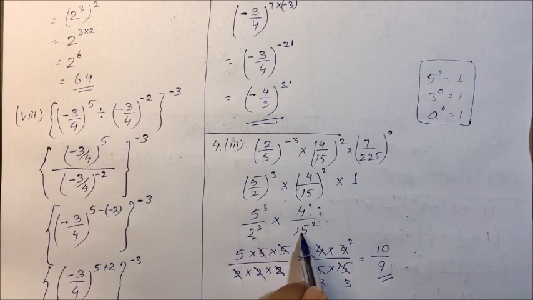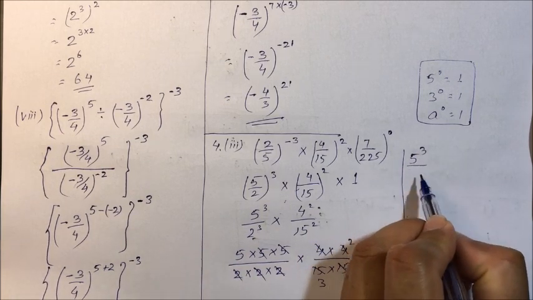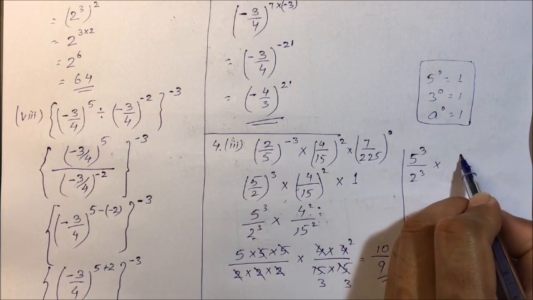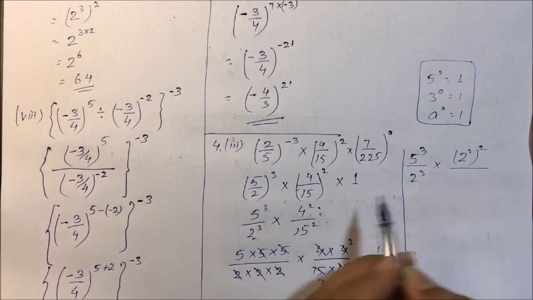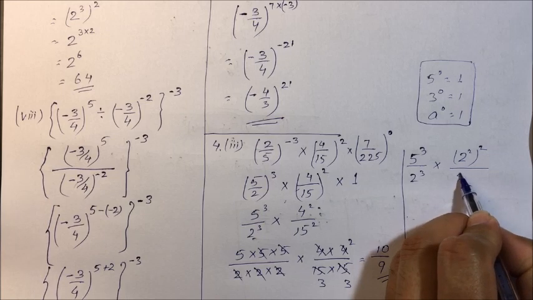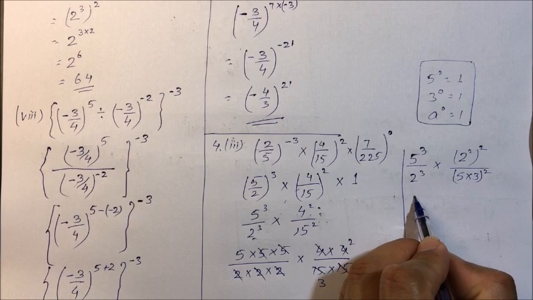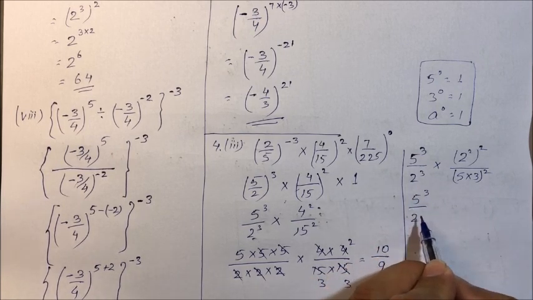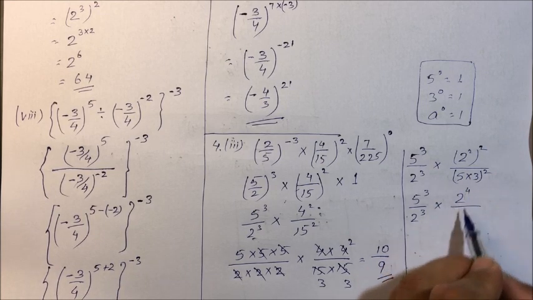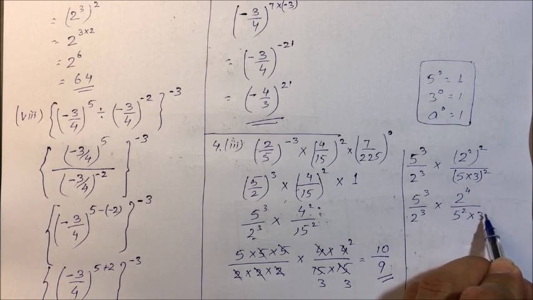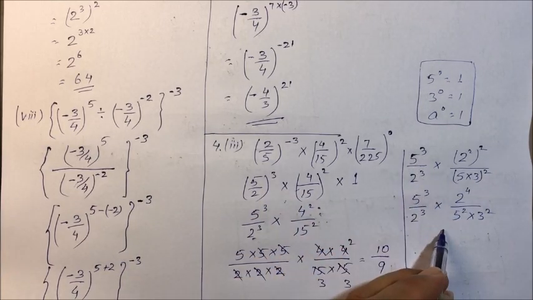Or you can do it here as well like this: 5 cube divided by 2 cube into 2 square, the whole square, divided by 5 into 3, the whole square. So next step will be 5 cube divided by 2 cube into 2 raised to power 4 divided by 5 square into 3 square. So either we can solve this way or we can proceed like this as well.